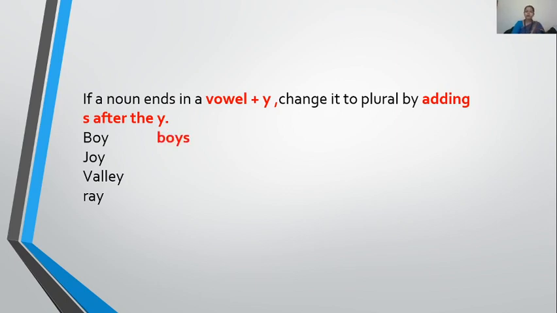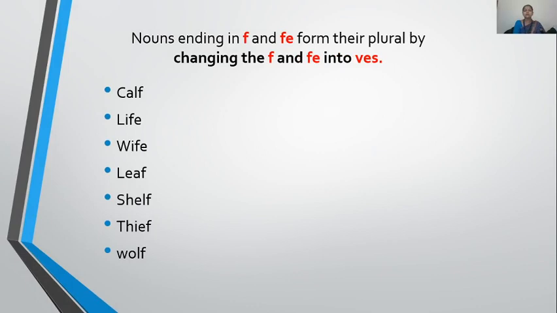Like boy, O is a vowel, boys. Joy, O is a vowel before Y, joys. Valley, E is a vowel, valleys. Ray, A is a vowel, give S to it. Now let's talk about the next rule. This rule is related to F and FE. If a noun ends with F or FE, that converts to VES.